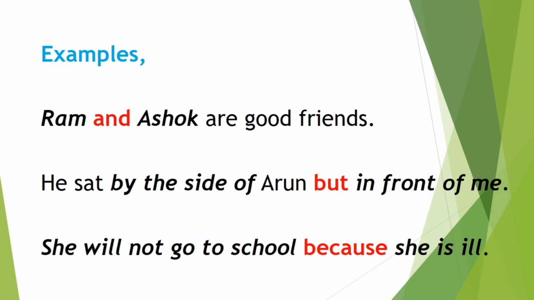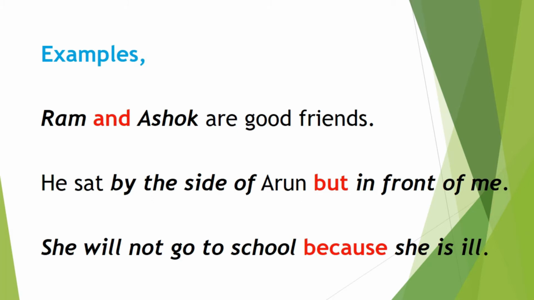For example, Ram and Ashok are good friends. Now Ram is a noun and Ashok is also a noun. These two words or these two nouns have been joined with the help of and. In the second one, he sat by the side of Arun, but in front of me. We find here two different phrases. One is by the side of, another is in front of. These two phrases have been joined with the help of but.